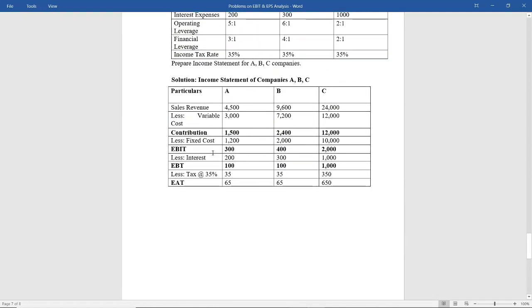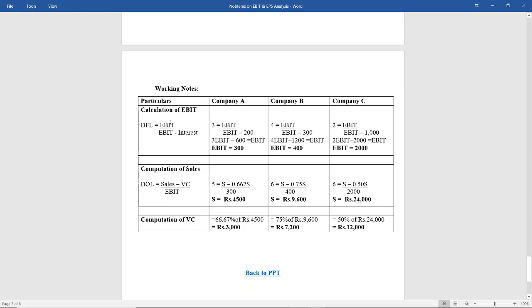So financial leverage is nothing but EBIT divided by EBT, and EBT is EBIT less interest. So EBIT divided by EBIT less interest.